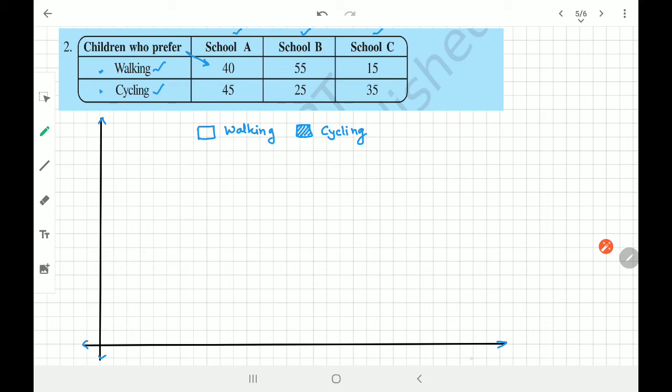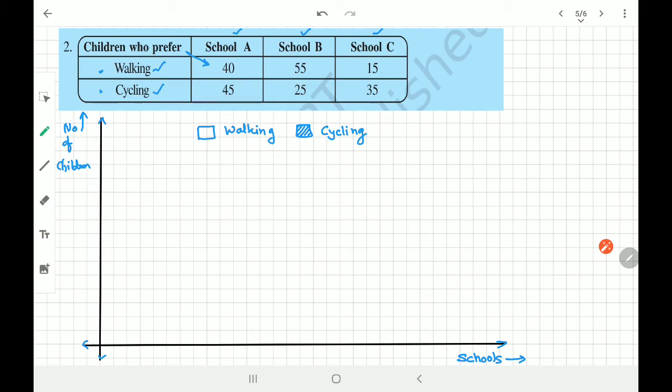So schools I'll take here on the x axis, and number of students or children on the y axis. So this is the way you can work on it.